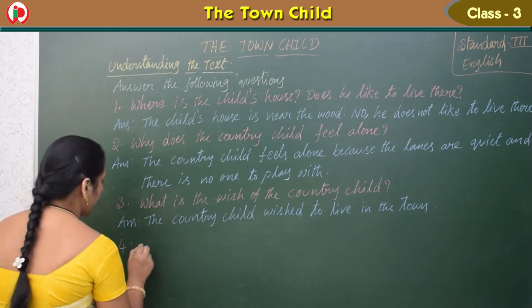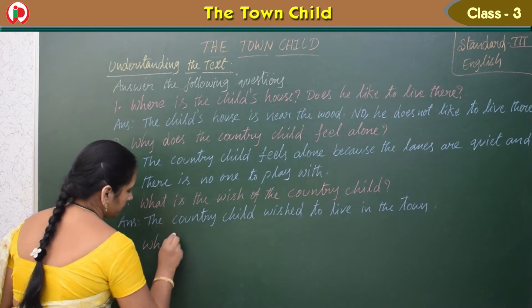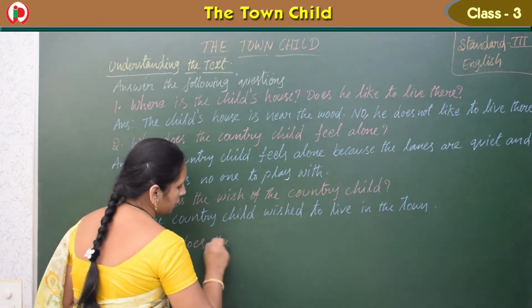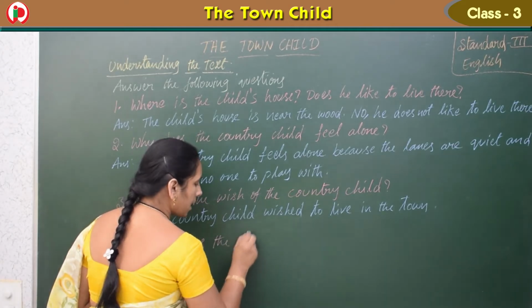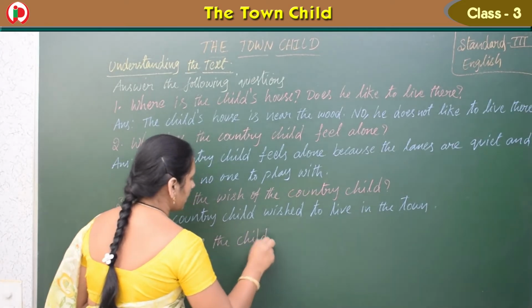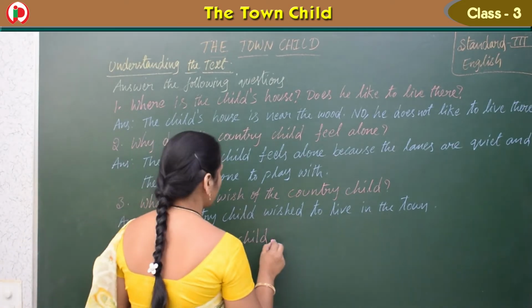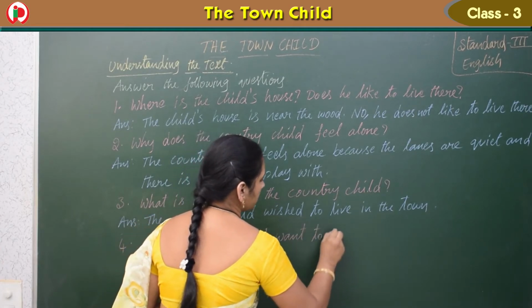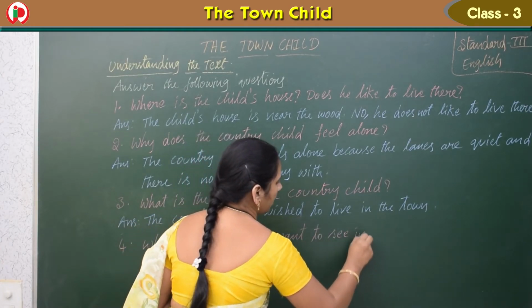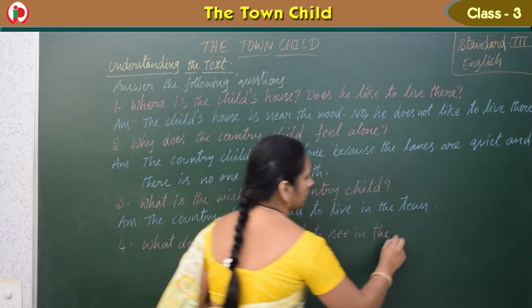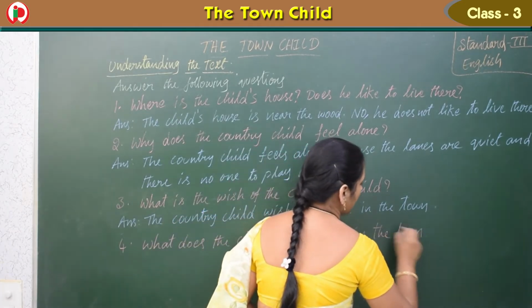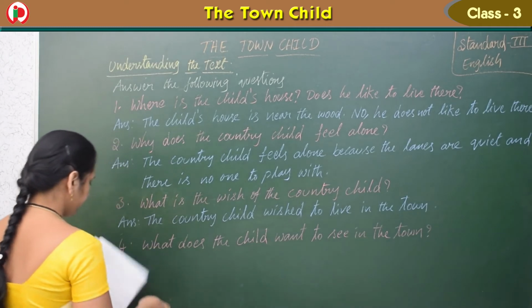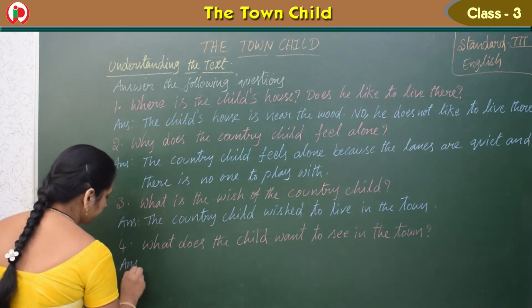What does the child want to see in the town? You write down. What does the child want to see in the town? Answer.